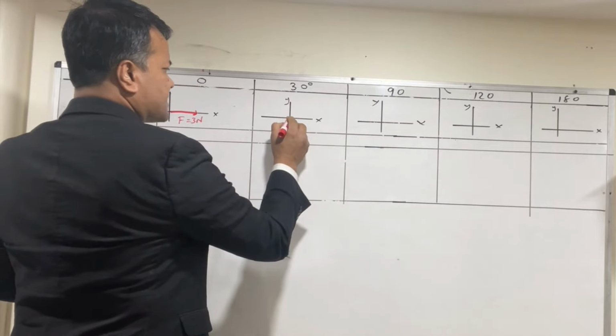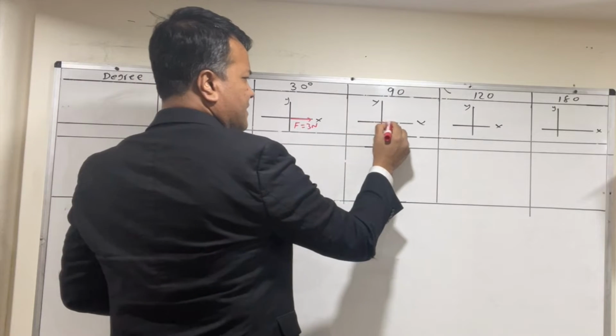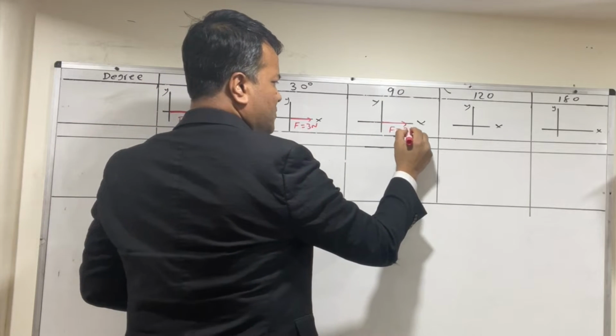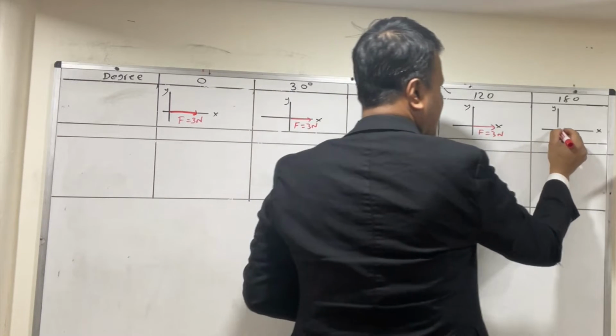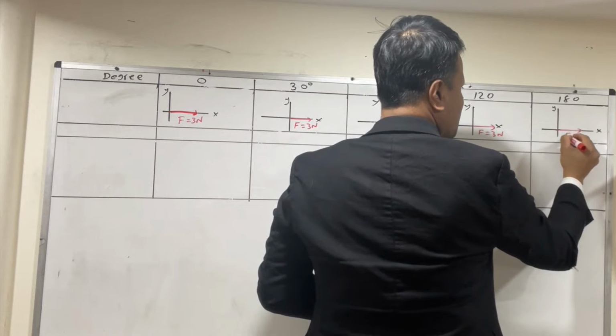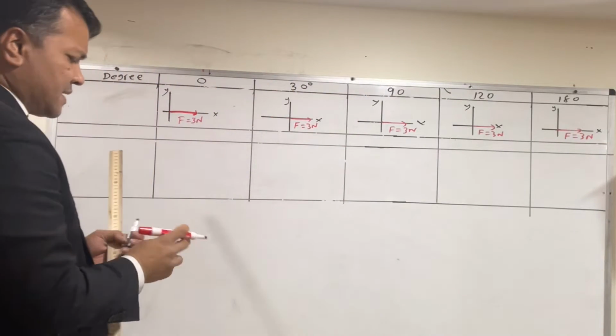And then Fatima is also applying 3 Newton, and she doesn't change her angle. She does not change her angle, but you will see that Mariam will change her angle. And if Mariam changes her angle, how the sum will be different. We're going to use